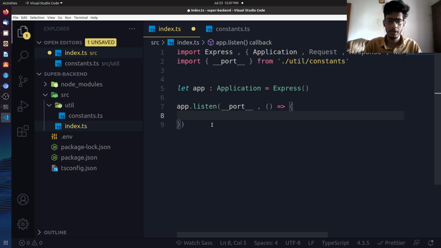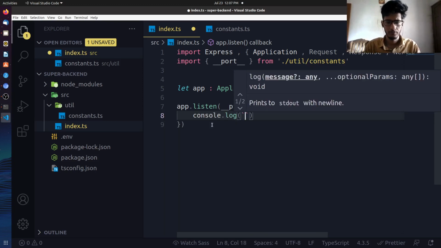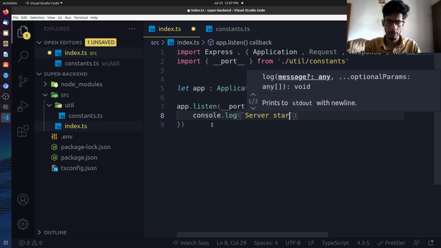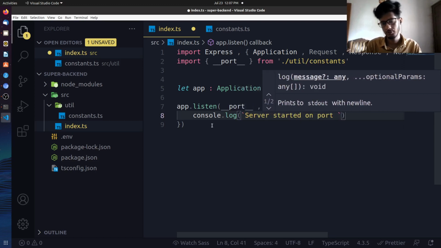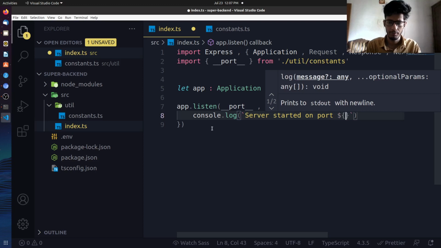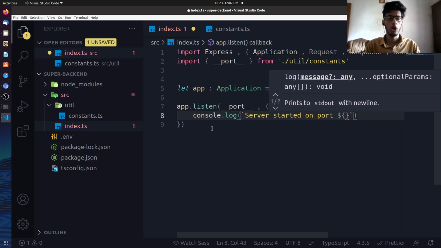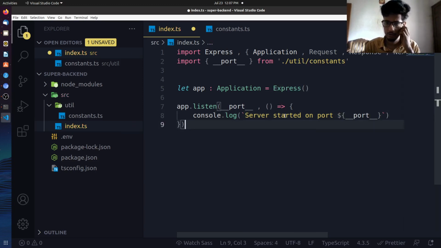So we can say console.log server started on port. What is the port name? It is called port, right? So that's the port. So it started on the port.